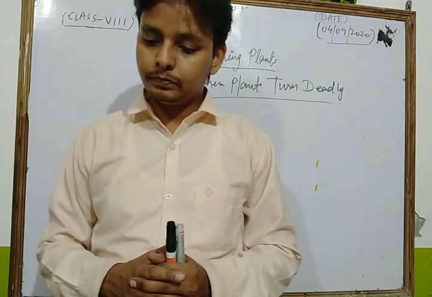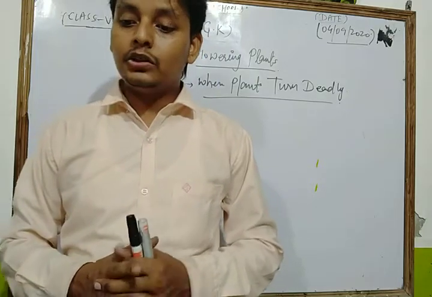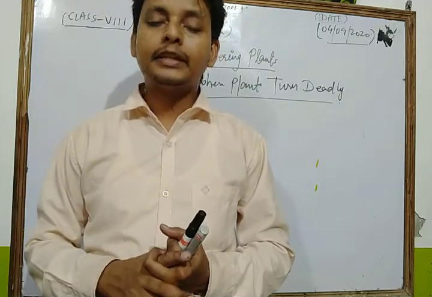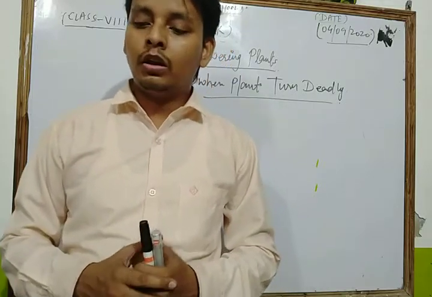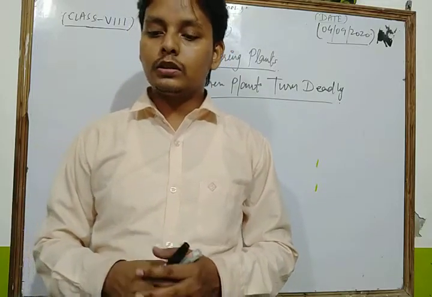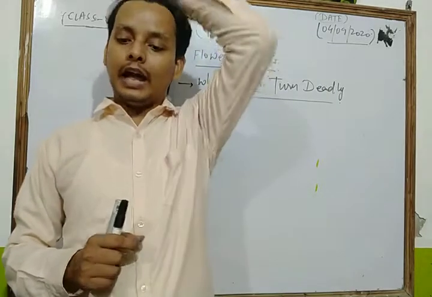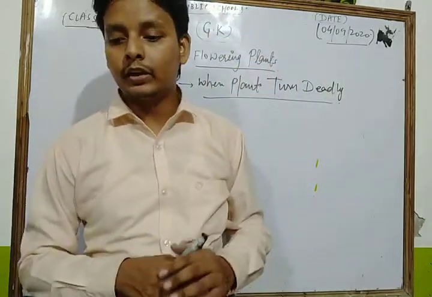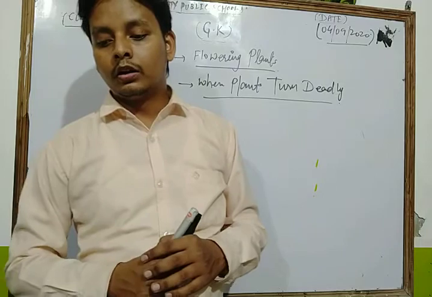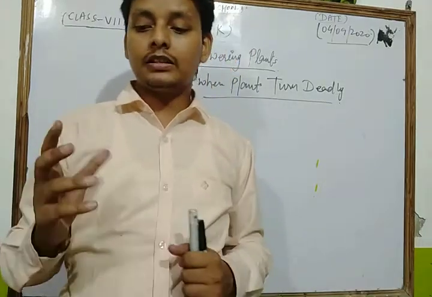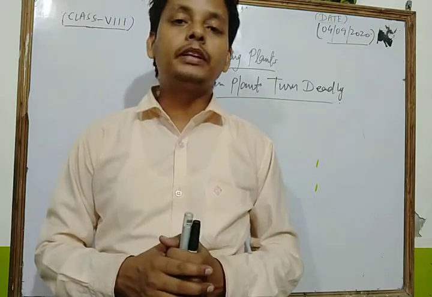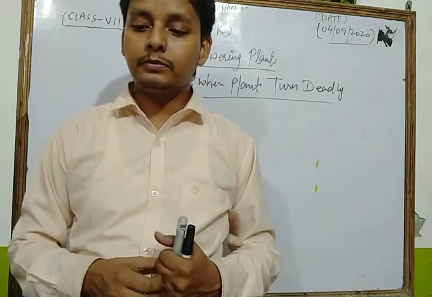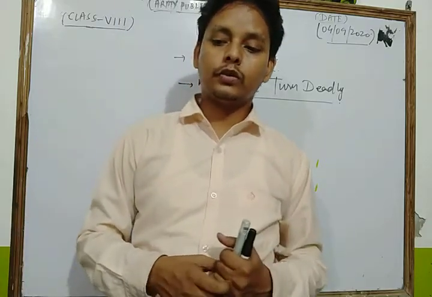Okay, now we discuss the next. It is used generally by the South American Indian tribes to make their arrows poisonous for hunting, and that plant is known as curare. Curare is the plant which is used by South American Indian tribes to make their arrows poisonous for hunting.